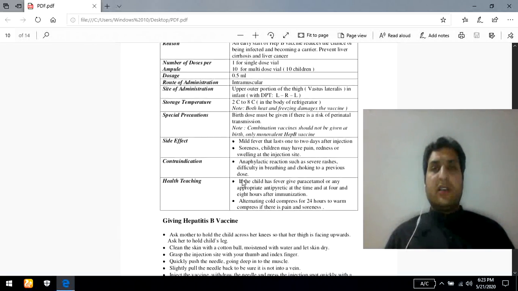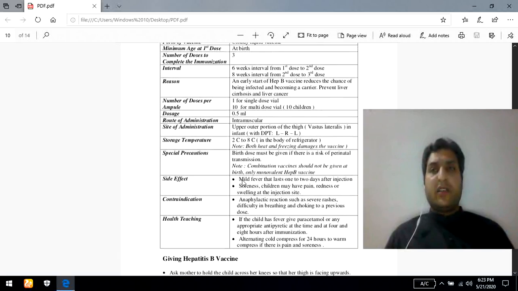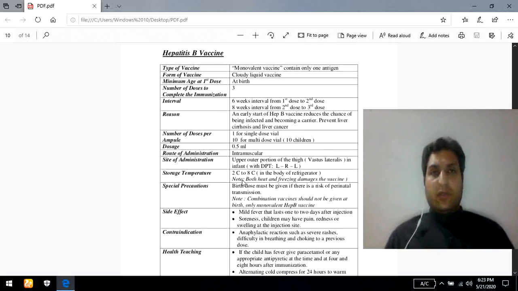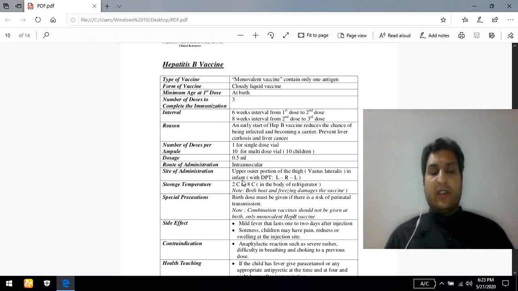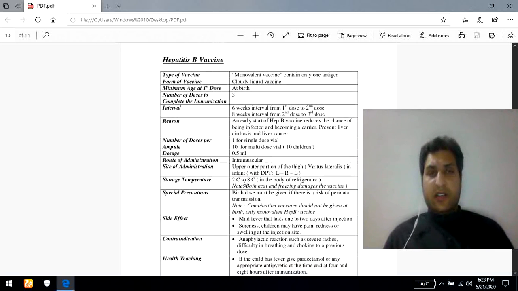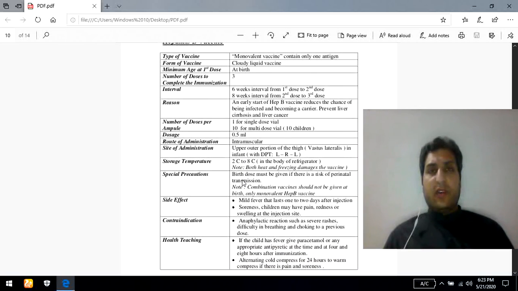And then we discussed the hepatitis B vaccine. The hepatitis B vaccine is available in the market, and it is prepared by a genetic engineering mechanism and is known as a monovalent vaccine, containing only one single antigen. Hepatitis B vaccine is available whereas hepatitis C vaccine is not available. Why? What is the reason? The reason is that the genetic code of hepatitis B is clear, whereas the genetic code of hepatitis C is still not clear. That's why the hepatitis C vaccine is not available in the market.